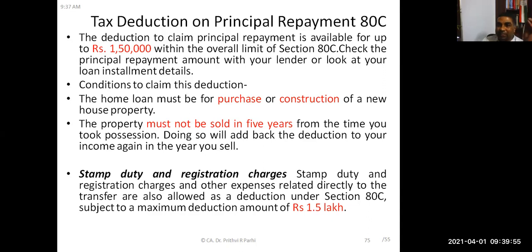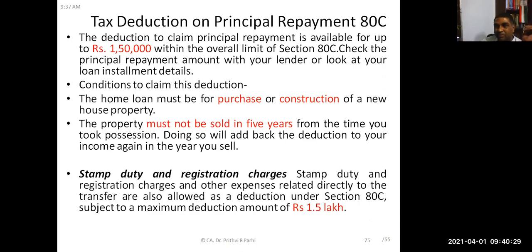Under section 80C, deduction up to 1,50,000 rupees is allowed. So any amount paid as principal repayment of a housing loan can be deducted under section 80C. Did you understand? If the loan is taken for purchase or construction of the house, the interest can be deducted under section 24 and the principal amount can be deducted under section 80C.